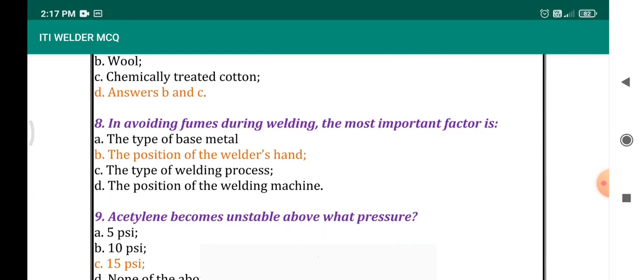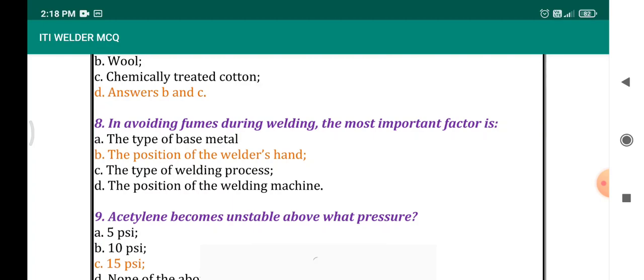In avoiding fumes during welding, the most important factor is option A type of the base metal, option B position of the welder hand, option C type of the welding process, option D position of the welding machine. While looking to the options, the type of the base metal cannot be changed.